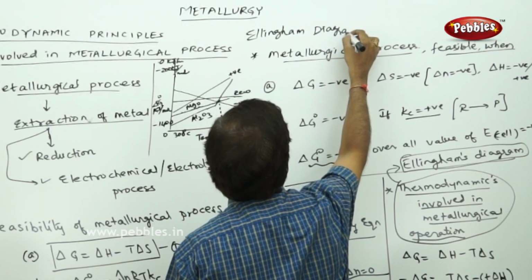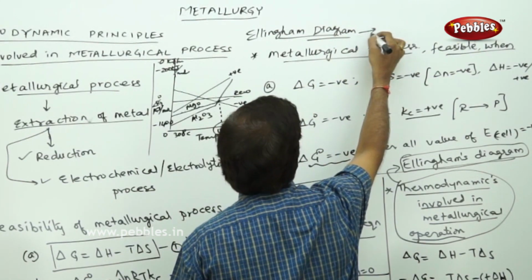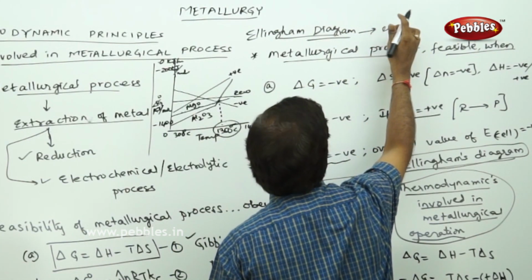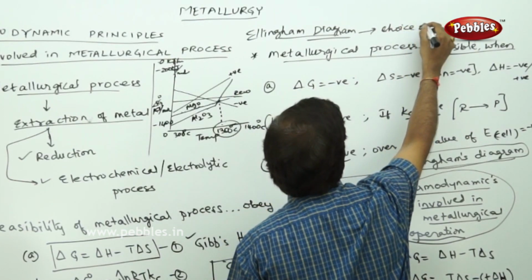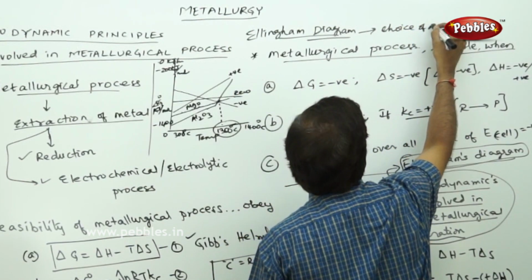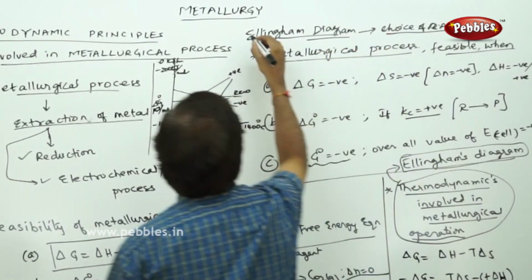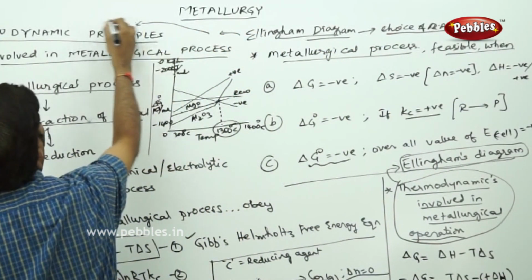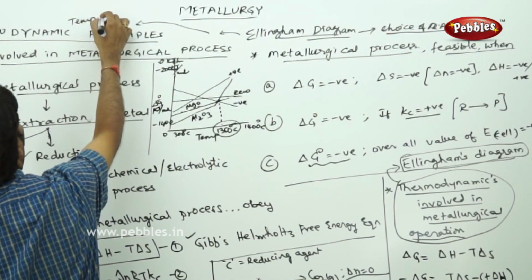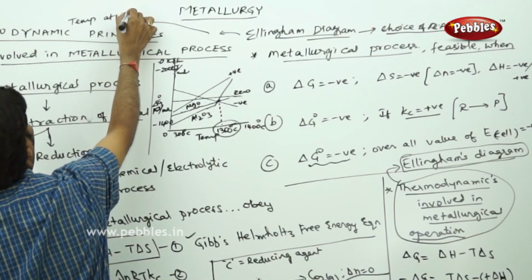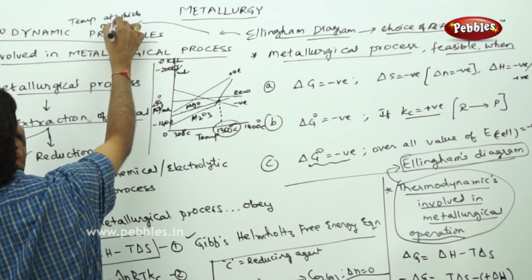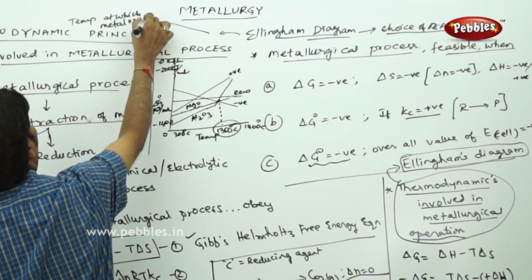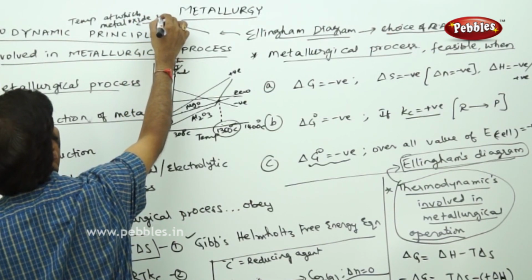The main significance of the Ellingham diagram is that we can conclude three important points. One is the choice of reducing agent, then the temperature at which the metal oxide is getting reduced.